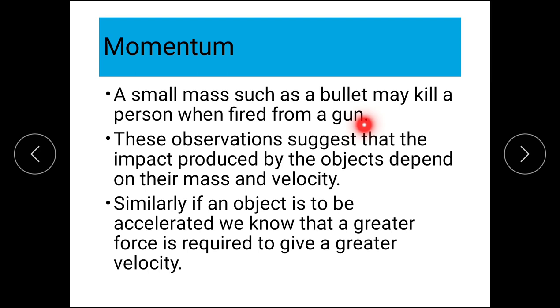In the previous case, when we studied catch practice, we saw that the velocity was the same, say 10 kilometer per hour, 20 kilometer, whatever you want to say. But the mass of the ball was different. One was a smiley ball, another one was a season ball. Then also the impact was different. And in the case of the truck, the mass was the same, but the velocity was different.